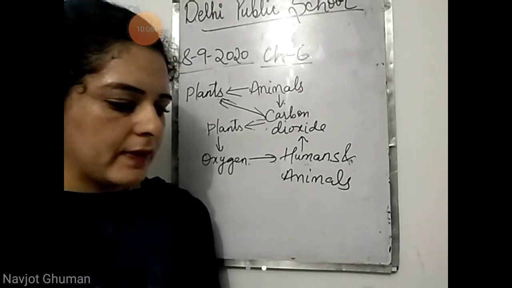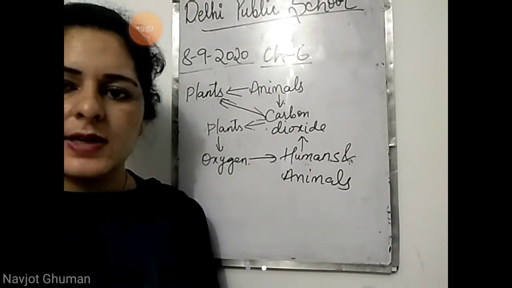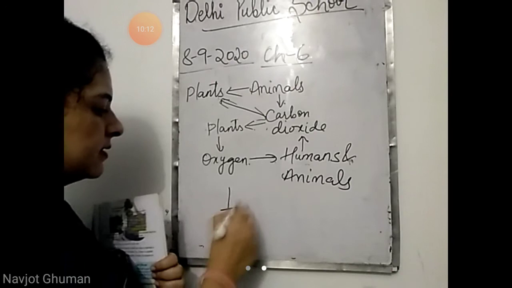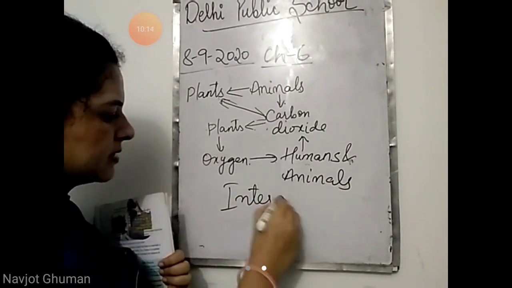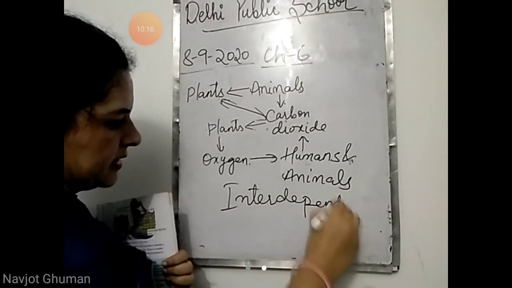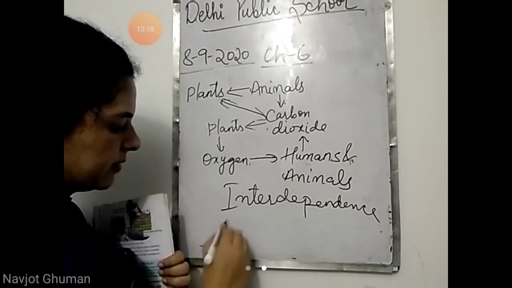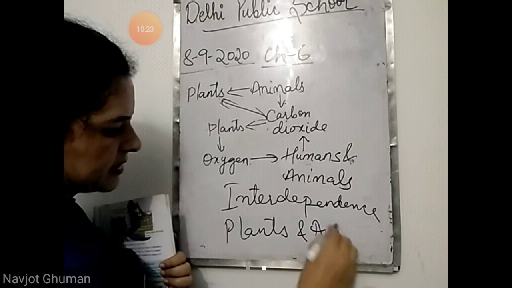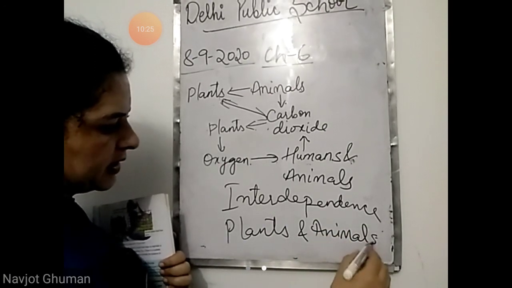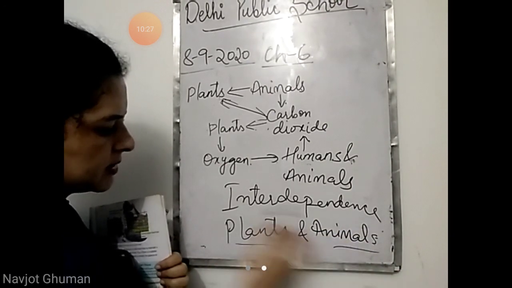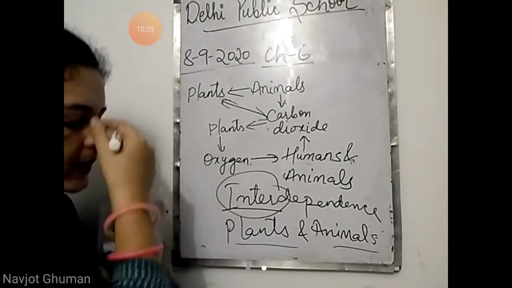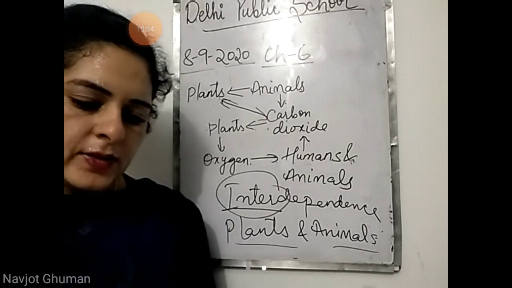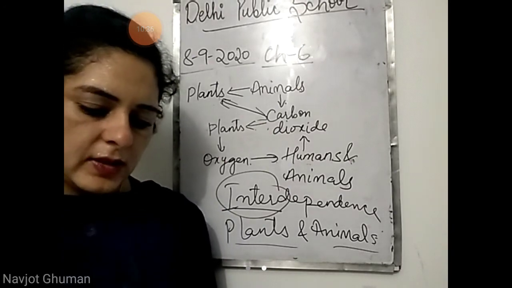I hope you have understood what is the interdependence of plants and animals. Inter means between two, means दो चीजों के बीच dependence, that is between, here we are talking about plants and animals. So interdependence between plants and animals. Two organisms we are talking about, plants and animals. Inter means between two. So this is how plants and animals, they are dependent on each other. So that is up to here.